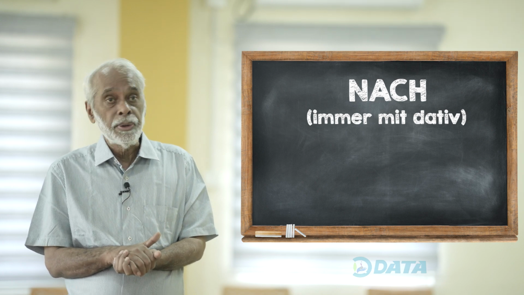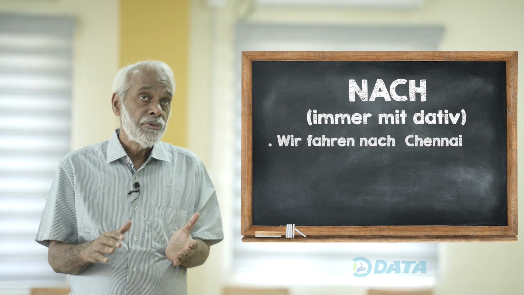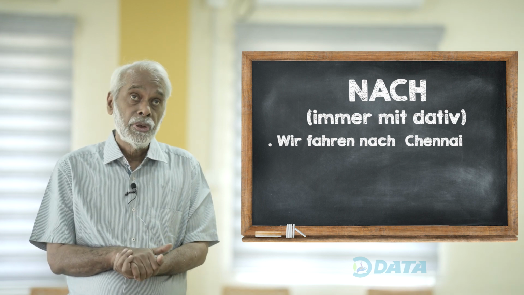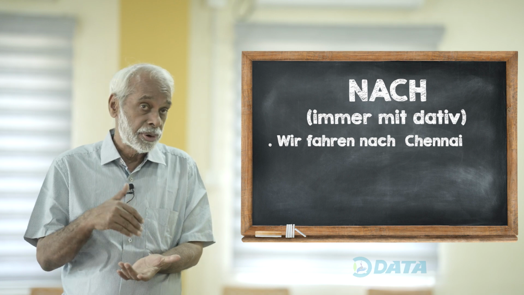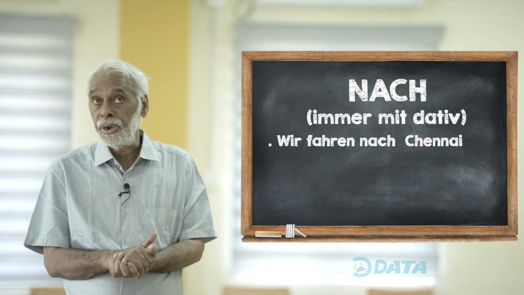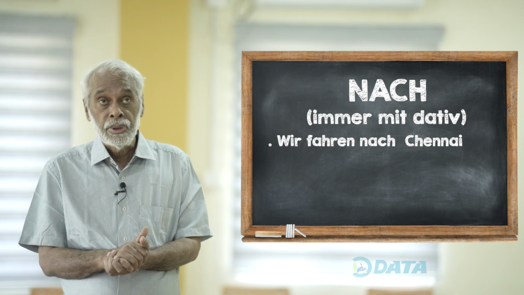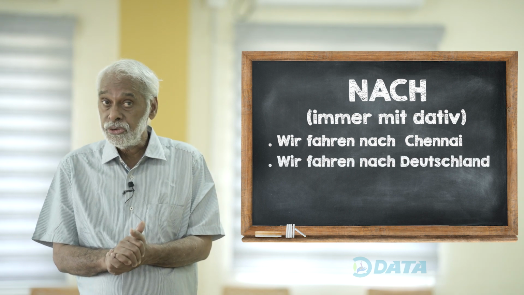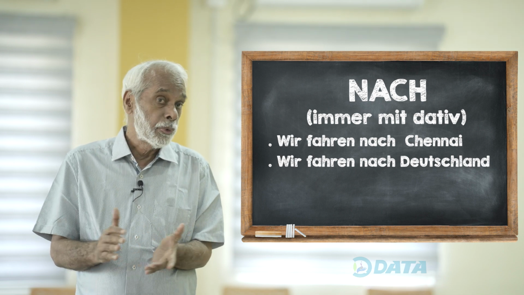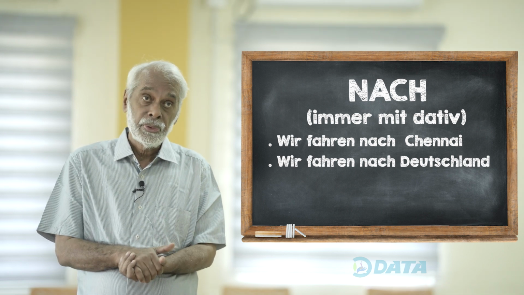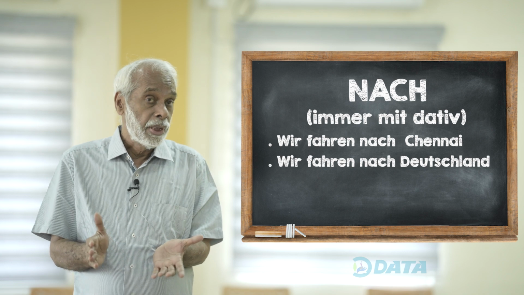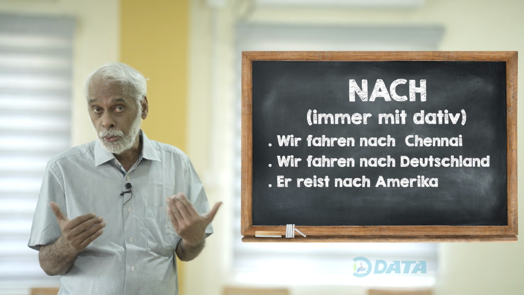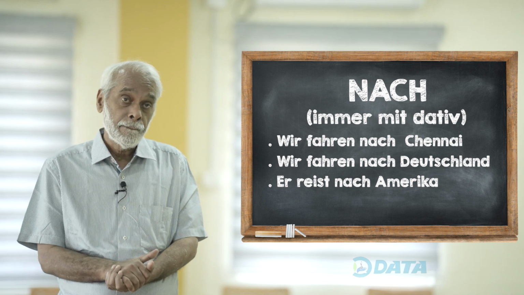An example will be, Wir fahren nach Chennai. We are going to, or we are traveling to Chennai. Second sentence, Wir fahren nach Deutschland. We are going to Germany. Or, Er reist nach Amerika. He is going to America.